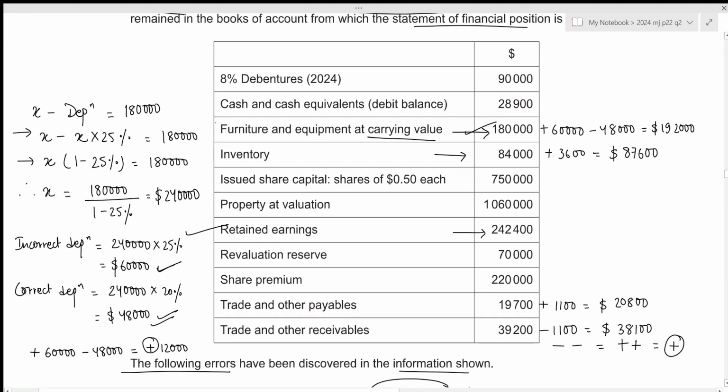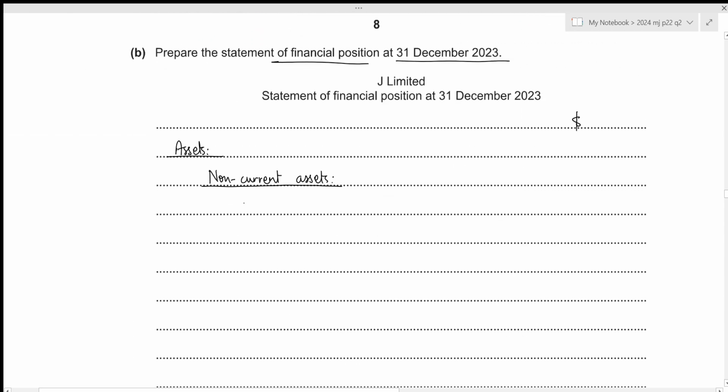So in this case, the non-current assets we have will be the furniture and equipment at the correct value of 192,000, and we have property at valuation of 1,060,000. Let's record these two. So we have furniture and equipment with the value 192,000, and we have property with the value of 1,060,000.